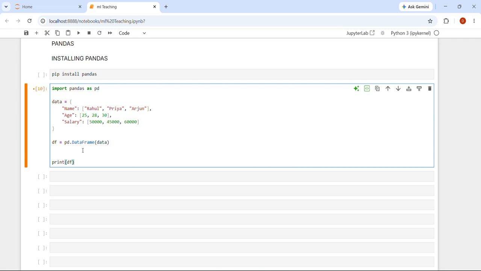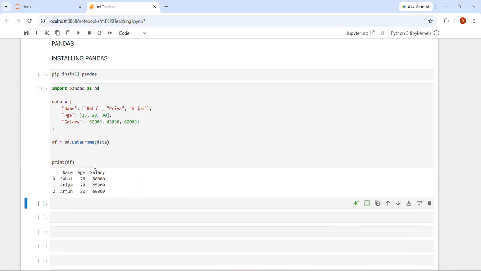Okay. Now let us run this code. Okay. Now notice something new here. On the left side, you see 0, 1, 2. What are these? These are called the index. Every row in a data frame has an index by default. Now you have a question.